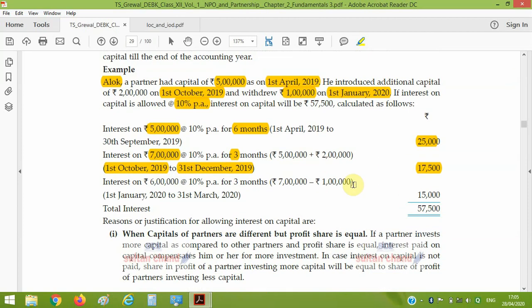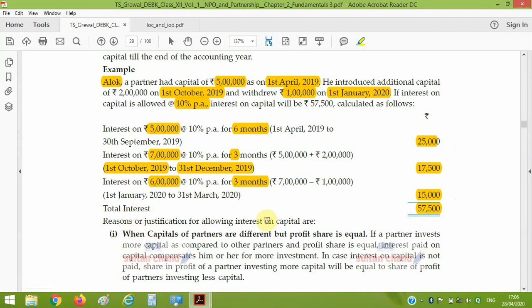17,500. And on 1st January, the partner withdrew rupees 1 lakh, so capital remains 6 lakh at the rate of 10% for 3 months, that is 3 by 12. The resultant amount is 15,000, the interest for this period. By adding all three figures, we get the total interest which will be given to the partner, that is 57,500.